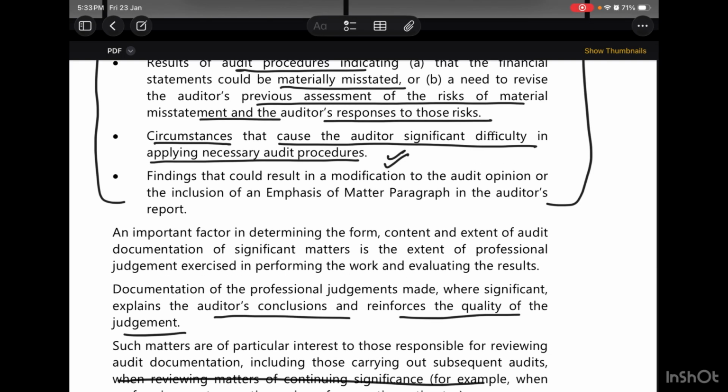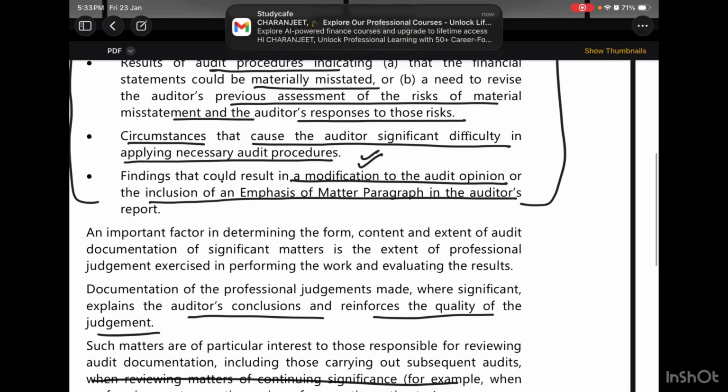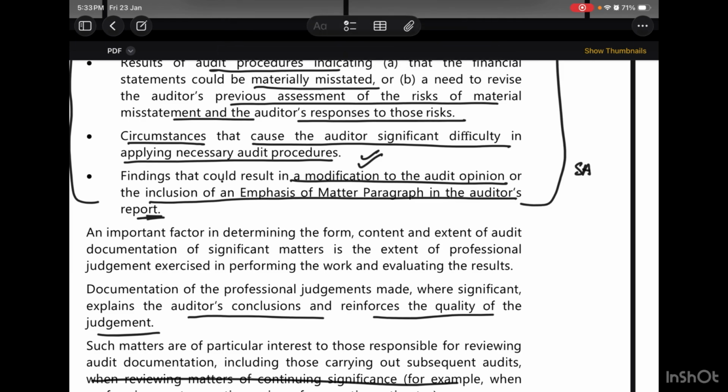What else? Findings which could result in the modification of the audit opinion or the inclusion of an emphasis of matter paragraph in the auditor's report. So any findings which have triggered SA 705, that is modification in the opinion, or which have triggered SA 706, that is an emphasis of matter paragraph, will also be documented.